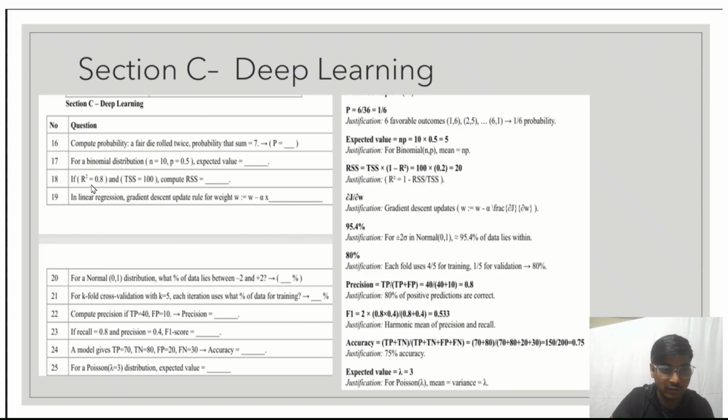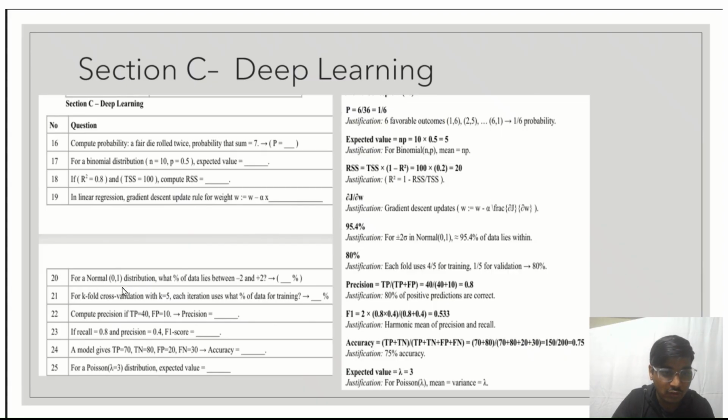If R square is equal to 0.8 and TSS is equal to 100, compute RSS. The formula of RSS is TSS into 1 minus R square. So our answer will be 20 using this formula. In linear regression, the gradient descent update rule for weight is w equals w minus alpha into the value of the differential of J with respect to the weight. So dJ by dw will be the answer.